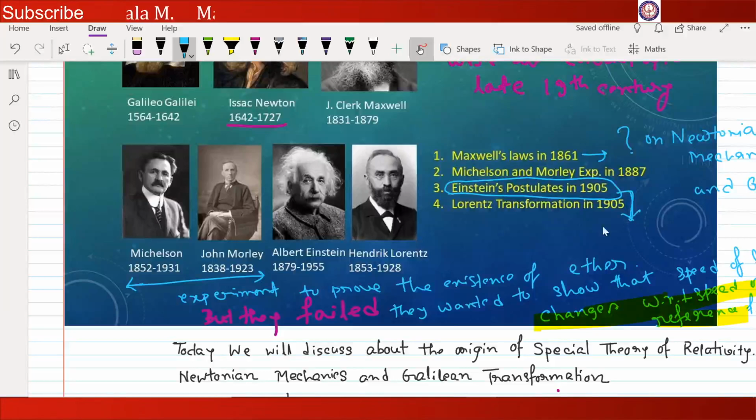All the confusion was cleared. So Einstein's postulates, the simple two postulates, and the Lorentz transformation, which was also derived in 1905, simply show mathematically that Einstein's postulates are true.